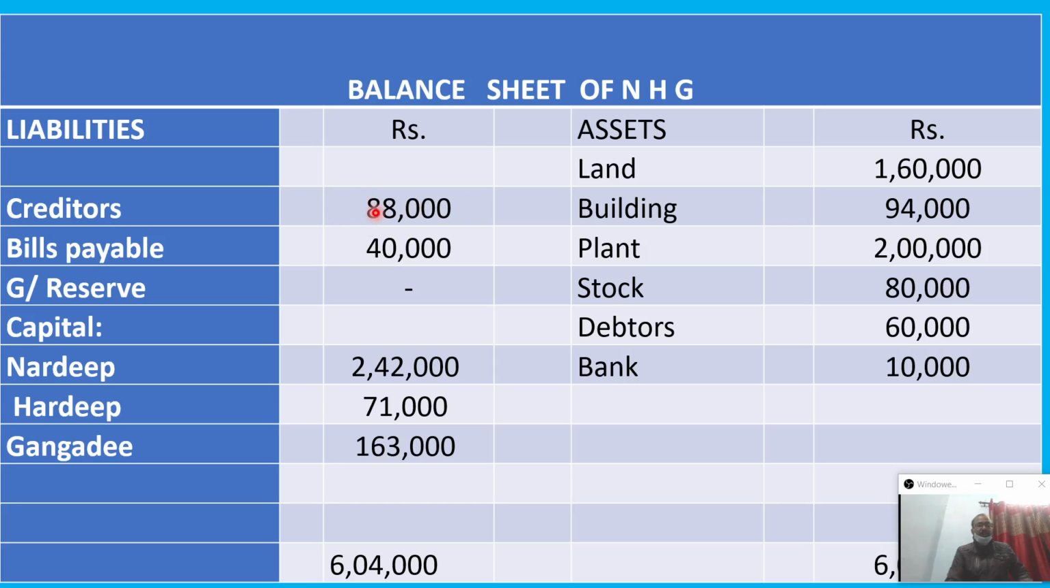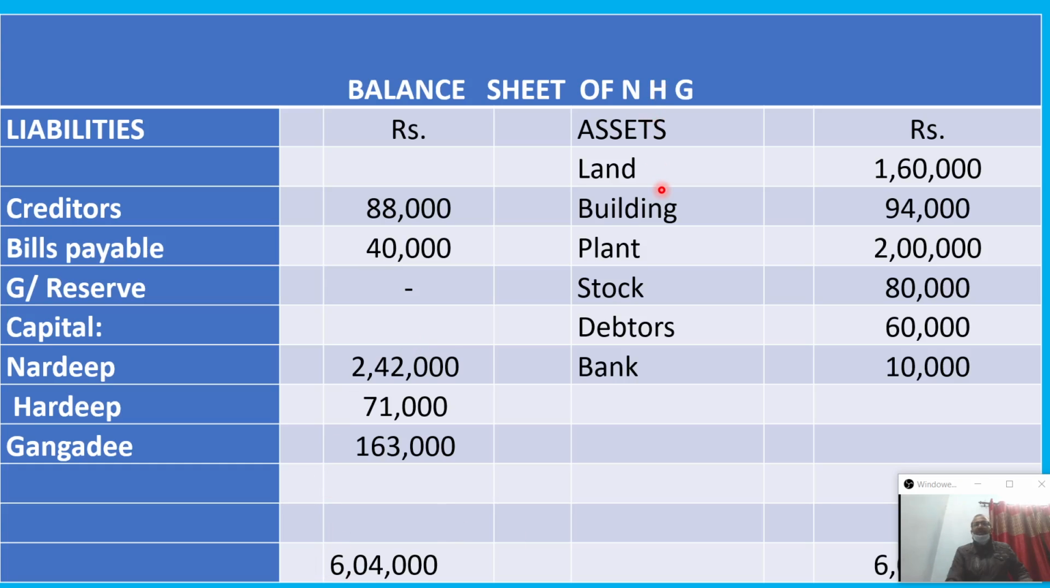Now after that these are all changing figures. Creditors decreased by 12,000 because the value decreased, no need to pay. So the capital value is 88,000, bills payable unchanged, and the general reserve becomes nil because it was already distributed to the partners' capital. So the liability side total came to 6,04,000.